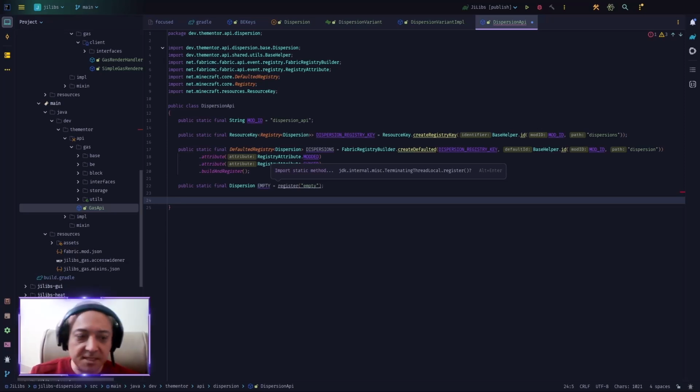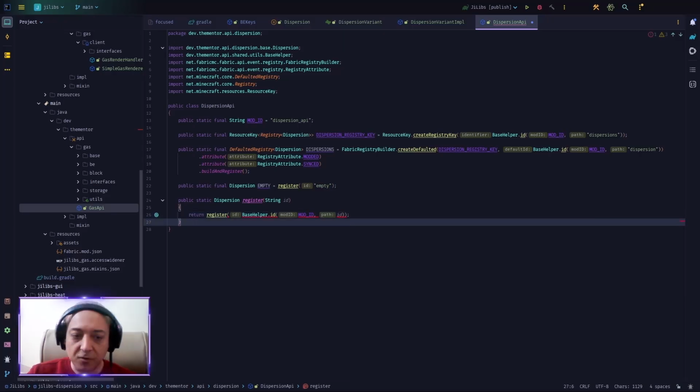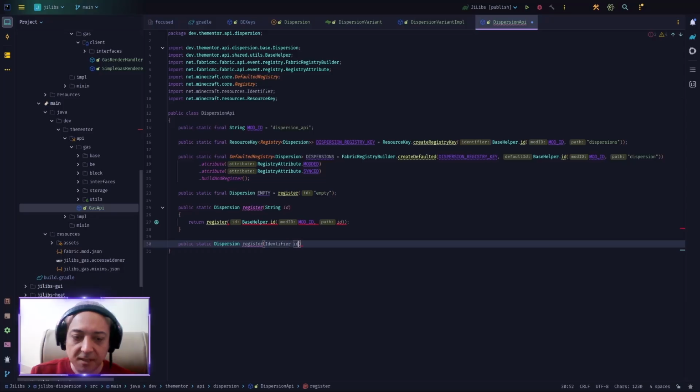Now we want this register method, so we say public static Dispersion, and we call it register. This register will accept a String ID, and return a call to another overload of ourselves that creates a BaseHelper.id using the mod ID that we have and the ID that we sent in. Of course, we don't have this overload right now, so we say public static Dispersion register that accepts an Identifier, and we call it id.